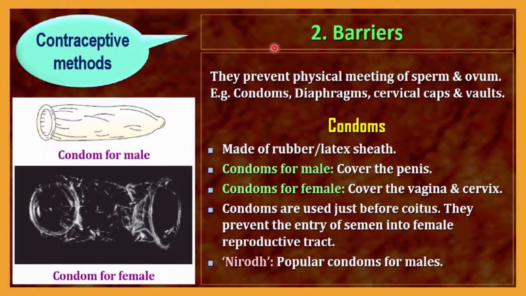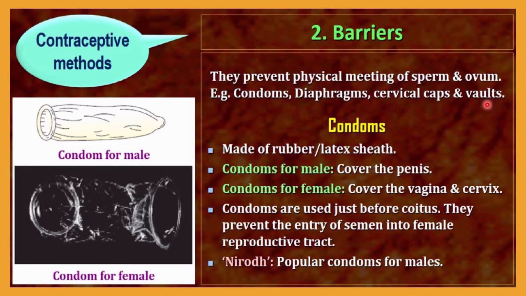The second method of contraception is the barrier method. These methods prevent the physical meeting of sperm and ovum, and in this way act as a contraceptive method. For example, condoms, diaphragms, cervical caps and vaults may be used.